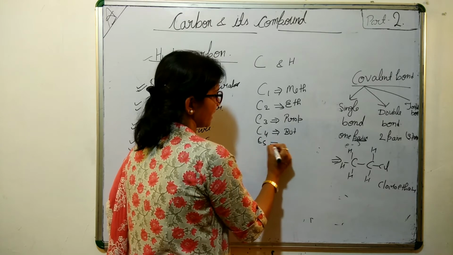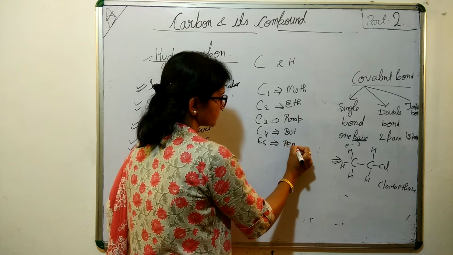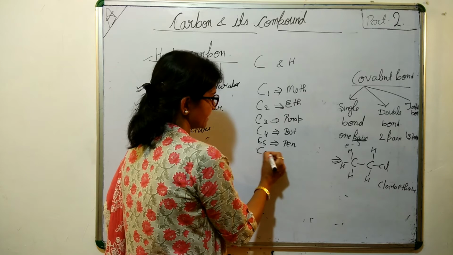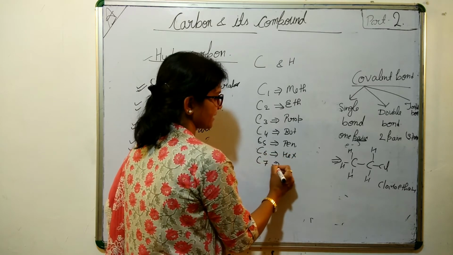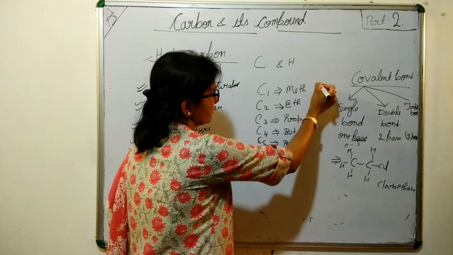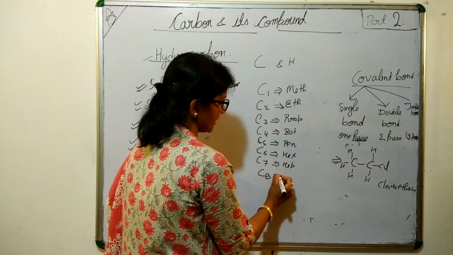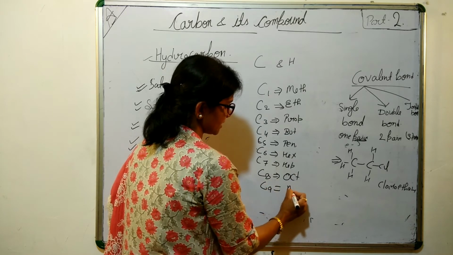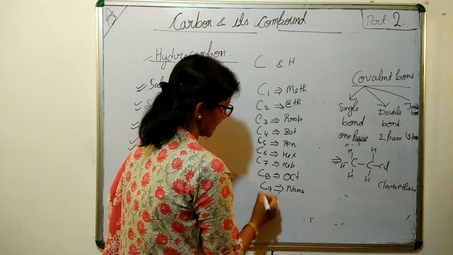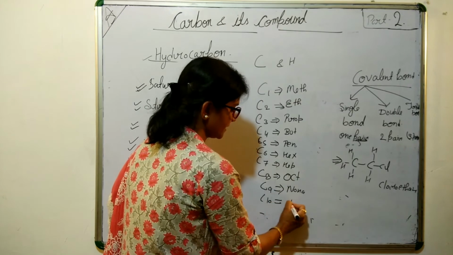If it is 5, then pent. And if it is 6, it is hex. If it is 7, then it is hept. If it is 8, it is oct. If it is 9, then it is nona. And if it is 10, it is deca.